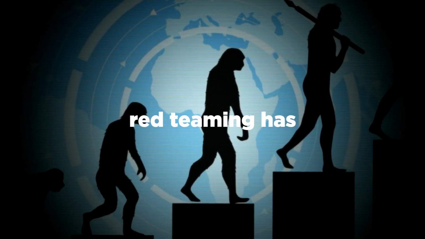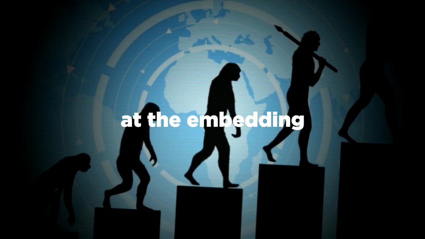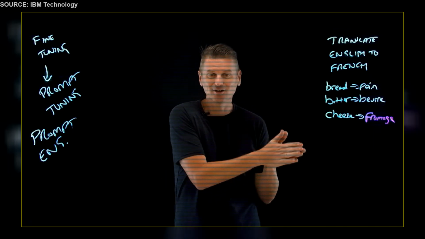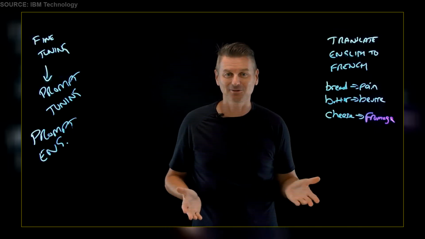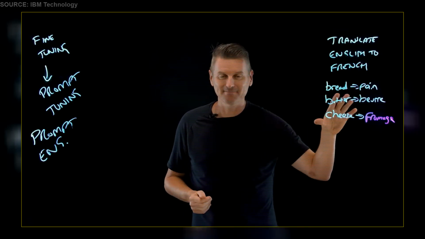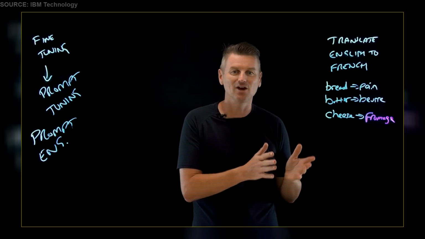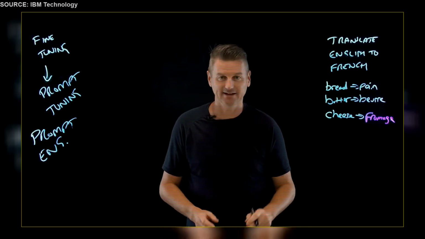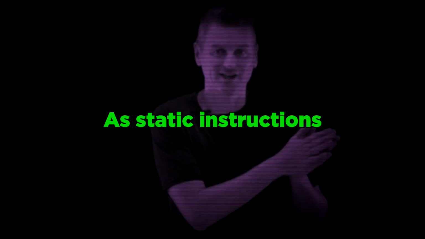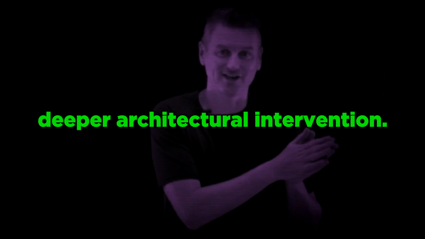The frontier of red teaming has evolved from simple text strings to interacting with dense, AI-generated soft prompts at the embedding level. Prompt engineering can train a model to perform a specialized task with just a single prompt introduced at inference time without needing the model to be retrained. But if the task is more complex than this, it may require dozens of these prompts. And so these handcrafted prompts have begun to be replaced by AI-designed prompts known as soft prompts. As static instructions shift toward unreadable vector weights, extracting systemic boundaries demands deeper architectural intervention.